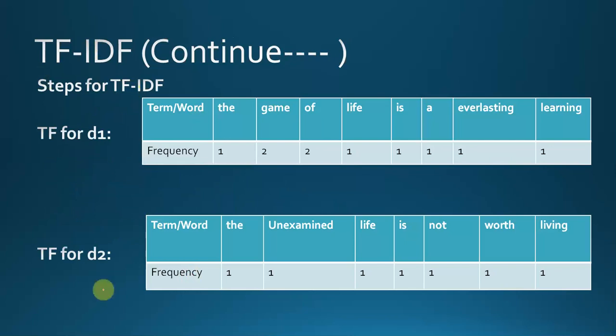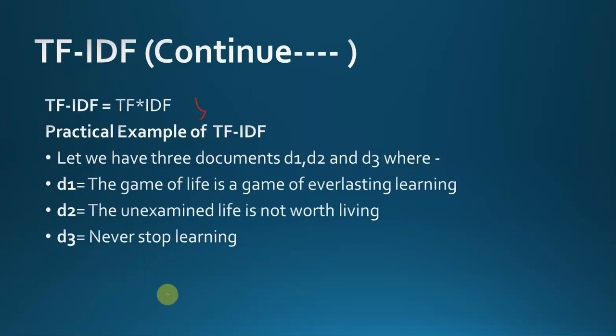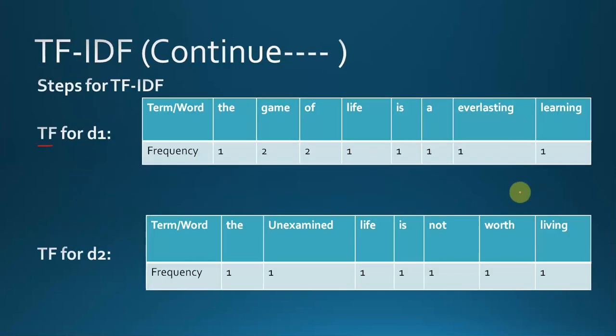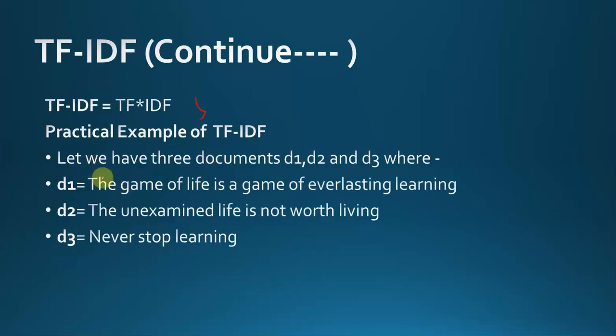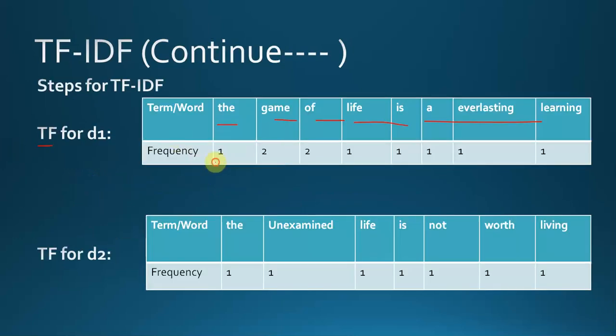Suppose first I want to calculate the TF, term frequency. So look at our first document, the game of life is a game of everlasting learning. I have written each word individually, you can see here. Now I will calculate the frequency of each word. You can see "the" is coming 1 time, so I have written 1.